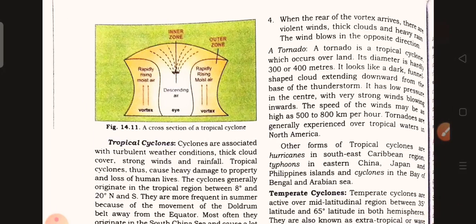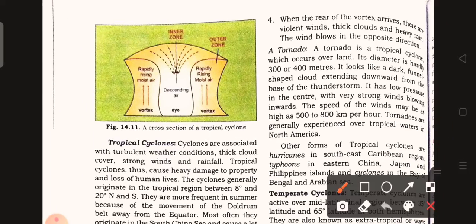From this picture we know that this is the center of the cyclone. Here the air is ascending from the outer zone to the inner zone, and this is the vortex area that surrounds the eye.